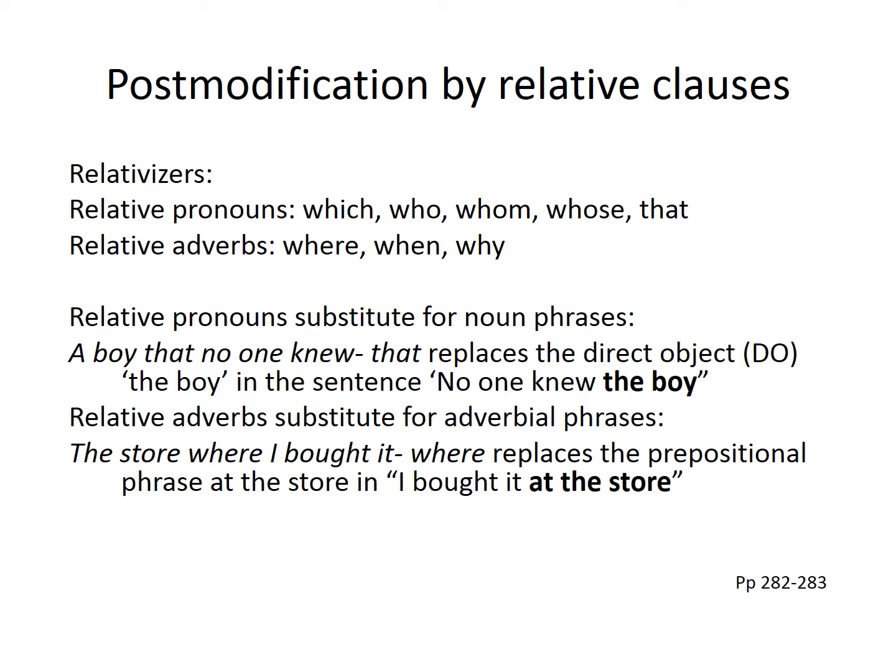So, the relativizers include 8 different items, 5 relative pronouns and 3 relative adverbs. Relative pronouns are replacing a noun phrase. A boy that no one knew, that replaces the direct object. No one knew the boy. And relative adverbs are substituting for adverbial phrases. The store where I bought it is I bought it where? At the store.